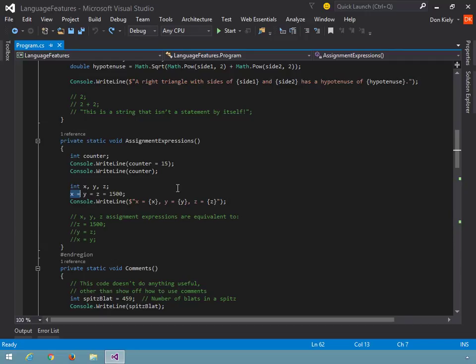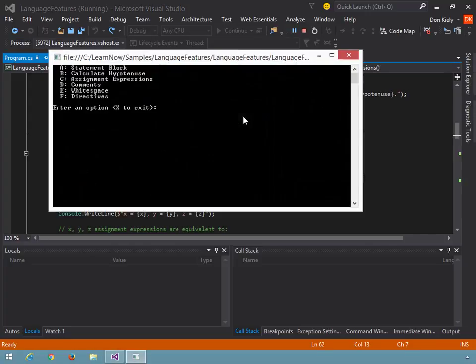Okay? So be sure you're clear on that. All right, so as a result, all three variables have the value 1500, and that's what is displayed. If I go ahead and start that again, runs again, and I'll go ahead and run C again, and you can see that x is 1500, y is 1500, and z is 1500.